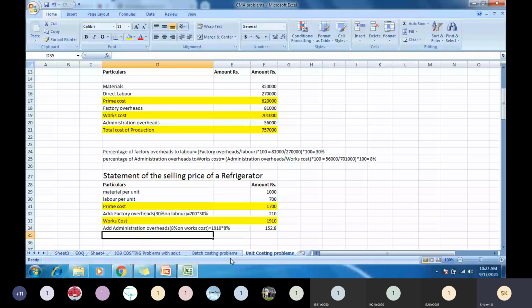So now if you add this, you will get what? Total cost of production, right? What is the total cost of production? 1910 plus 152.8, that is 2062.8.